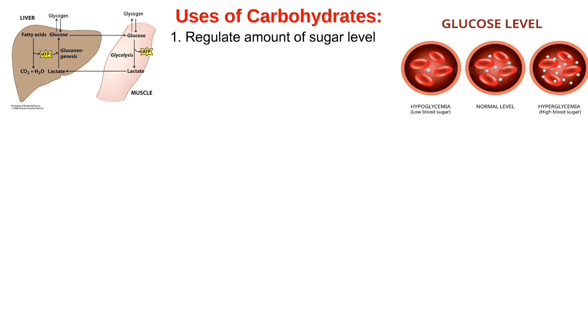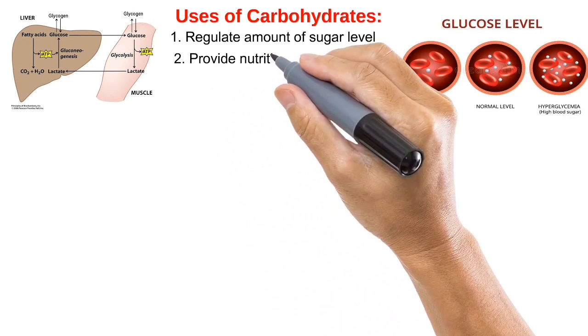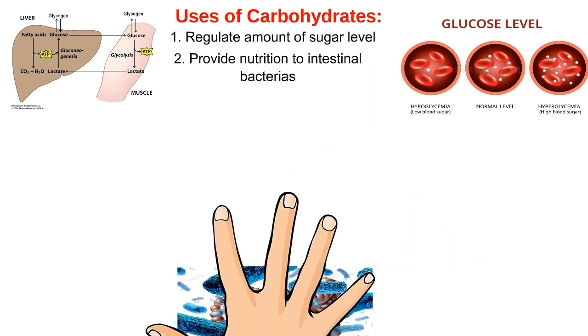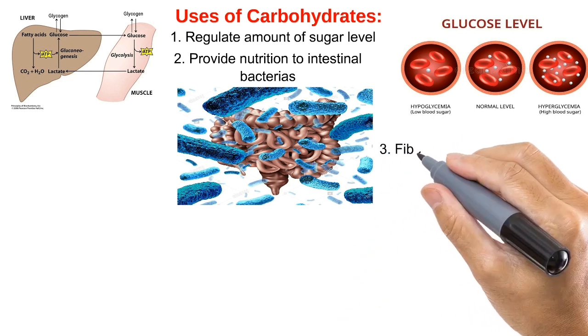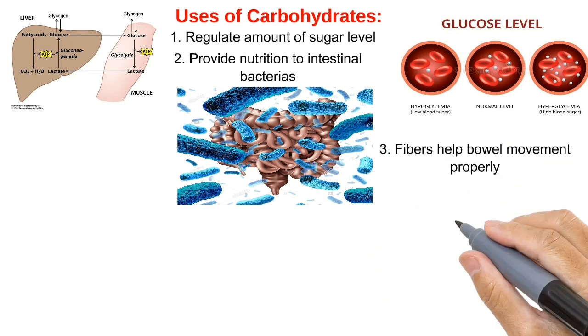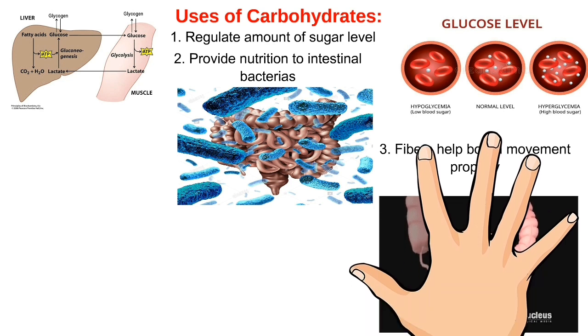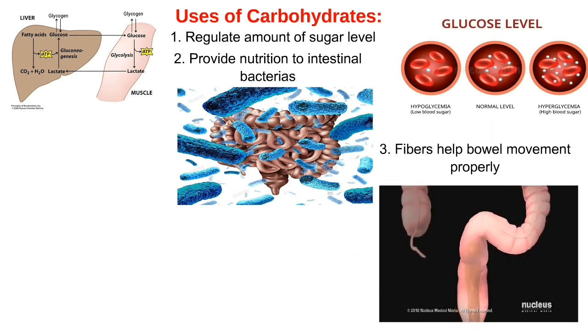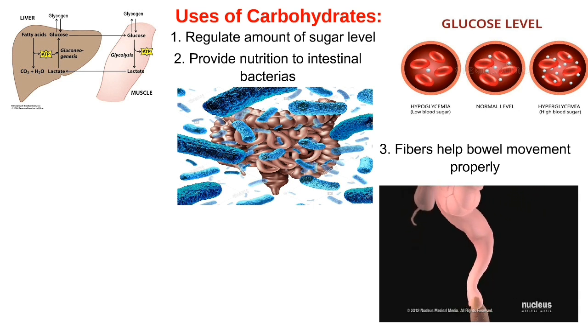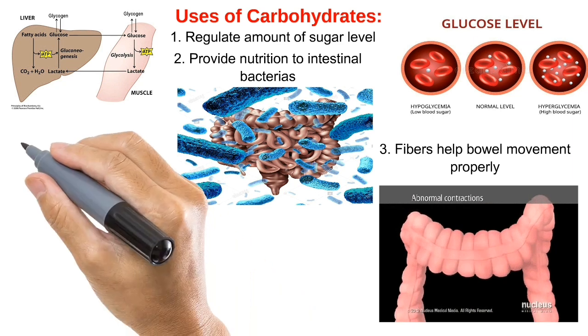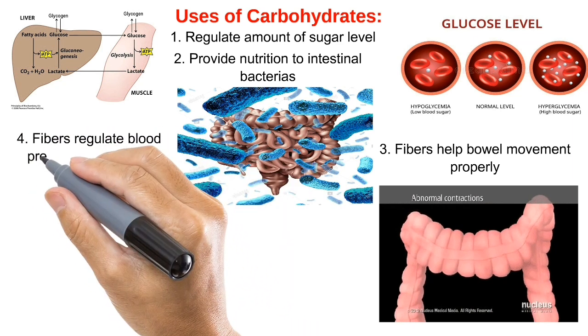Moving ahead towards another use, carbohydrates provide essential nutrients for bacteria in intestinal tract that helps in the digestion. To feed the bacteria present in our intestine is very much important. Dietary fibers, which are also a type of carbohydrates, help to keep the bowel functioning properly. Here in this animation, you can see how the bile moves throughout the intestinal tract. Furthermore, these fibers help in regulating the blood pressure, and they also lower the cholesterol level.